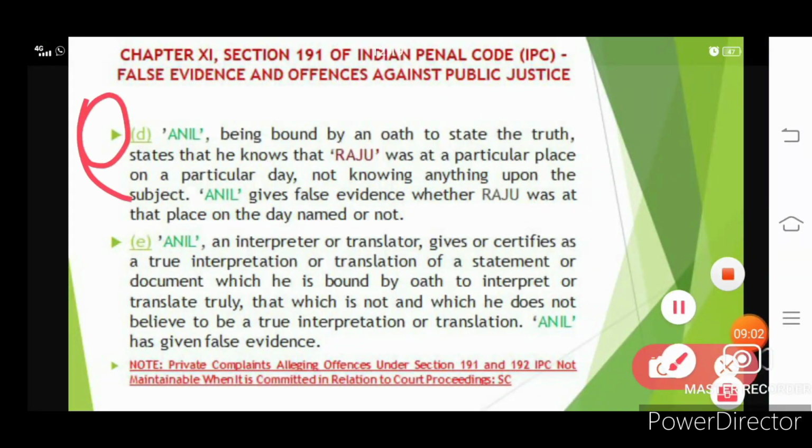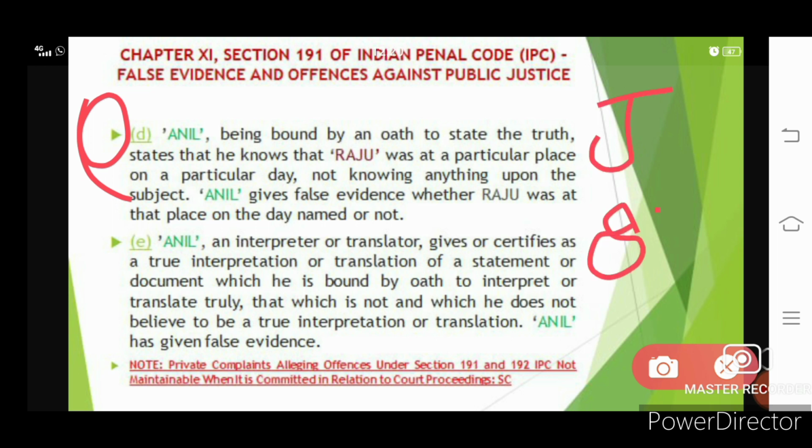Coming to this situation, here Anil is thinking that Raju was at a particular place at a particular time. Let's say he was at a junction at 8 o'clock in the morning. Anil doesn't know whether Raju is at the junction at 8 in the morning or not, but he states that he is at the junction at 8 in the morning.